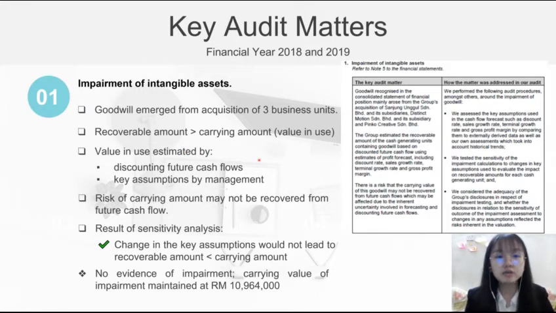The value in use was estimated by discounting the future cash flow, and the key assumptions designed by the management are based on internal and external sources and future trends in the industry. The sensitivity analysis performed by the auditor shows that a change in the key assumptions would not lead to the carrying amount being exceeded. Therefore, there is no evidence of impairment and the carrying amount is maintained at this value.